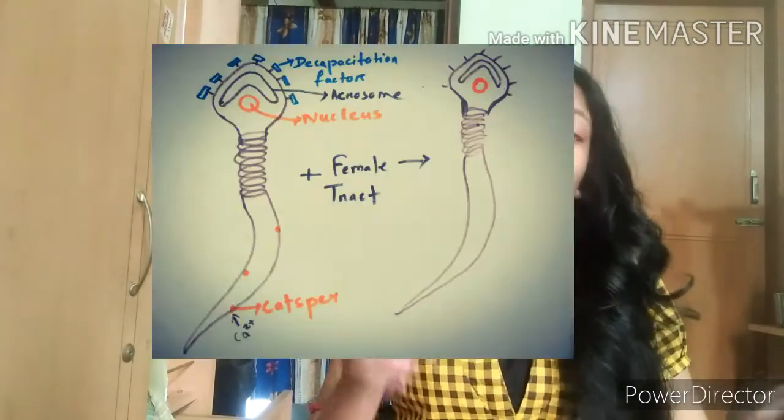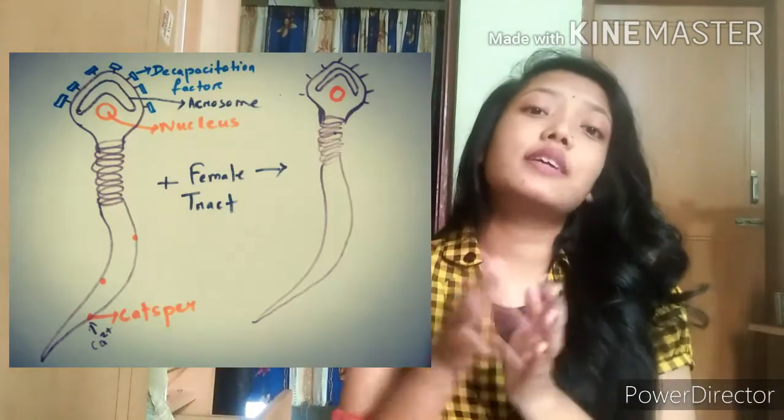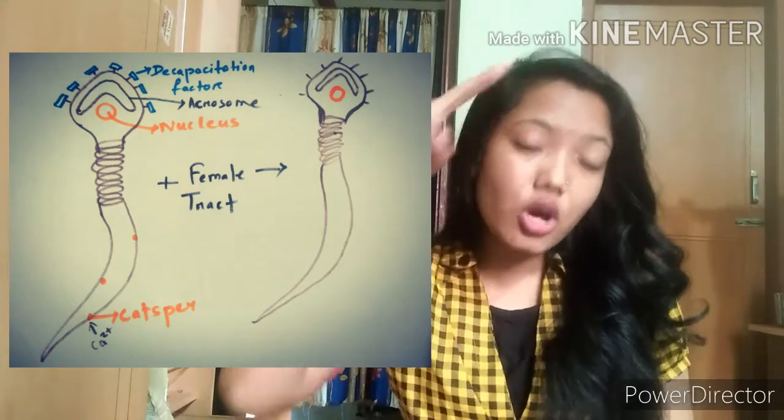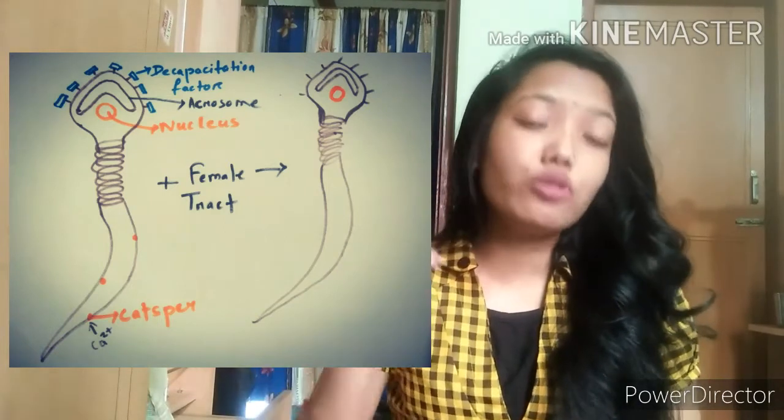Those sperm are morphologically matured, but transcriptionally and translationally inactive. So in order to become active, they undergo capacitation. To know what capacitation is, we need to know the structure of the sperm first. From the given image, you can see that in the sperm head there are decapacitation factors present. Below that is the acrosome, and below that we have our nucleus.